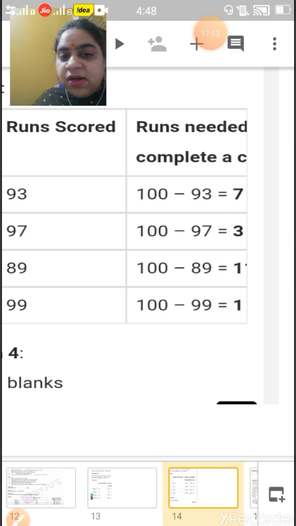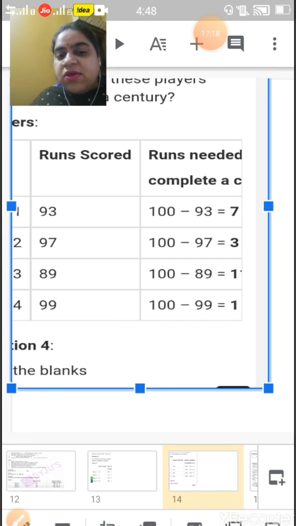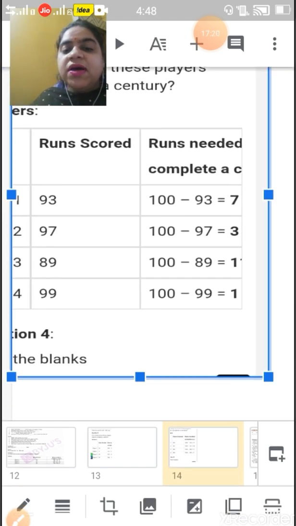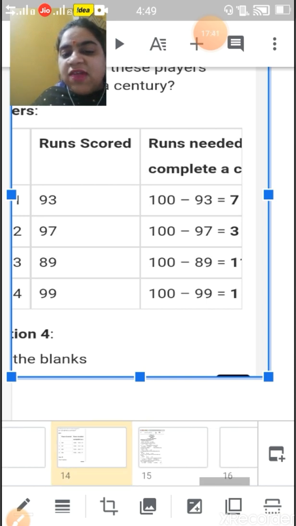What will come? 11. So the third player needs to score 11 runs to complete his century, and the fourth player needs 100 minus 99, which equals 1. So he needs to score only 1 run to complete his century.